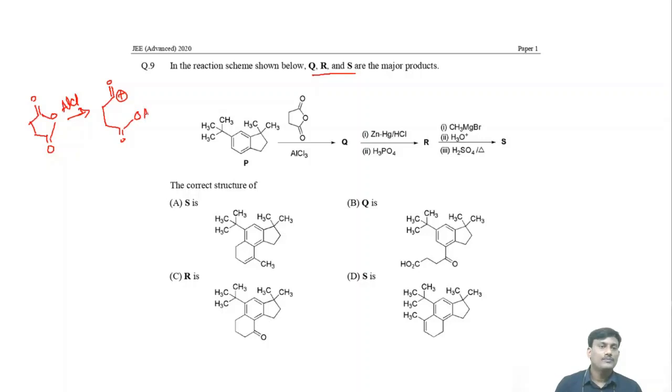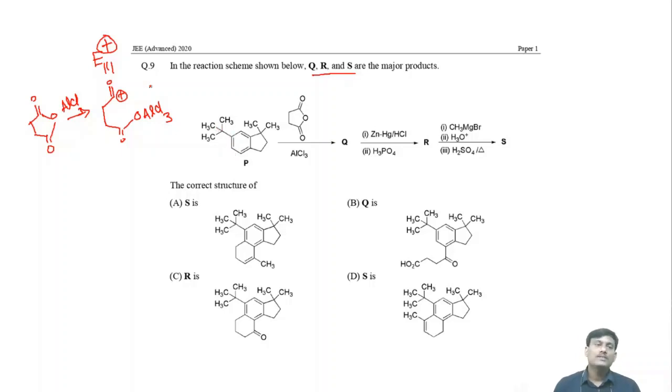This one can act as an electrophile. This is the electrophile. Okay, this is the benzene ring. This one is an electron releasing group.